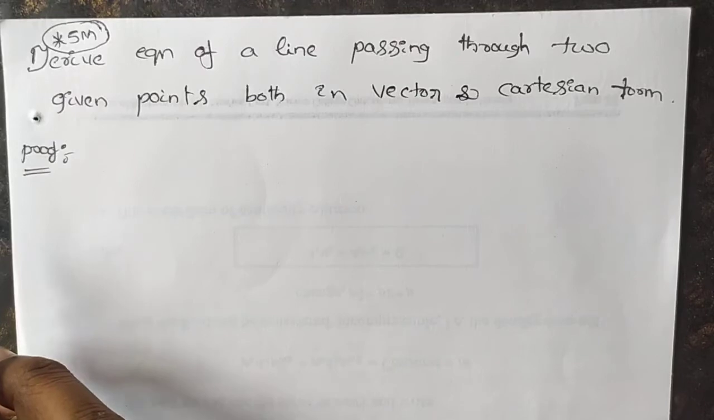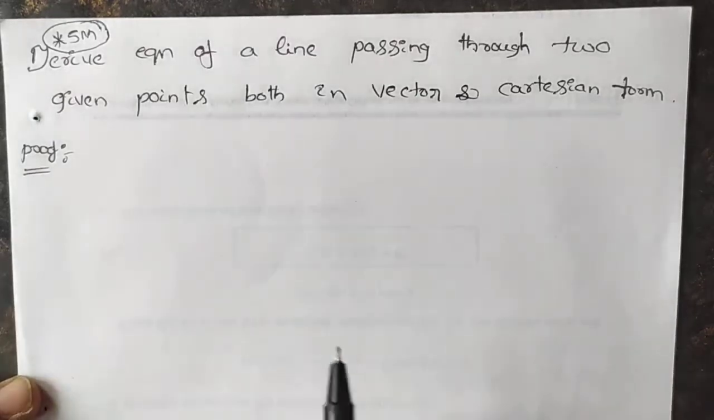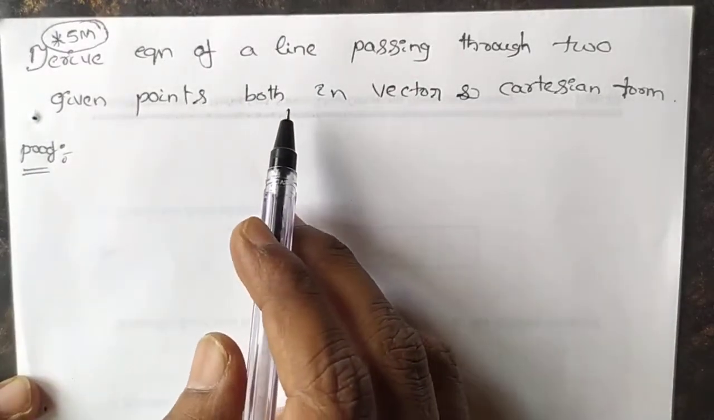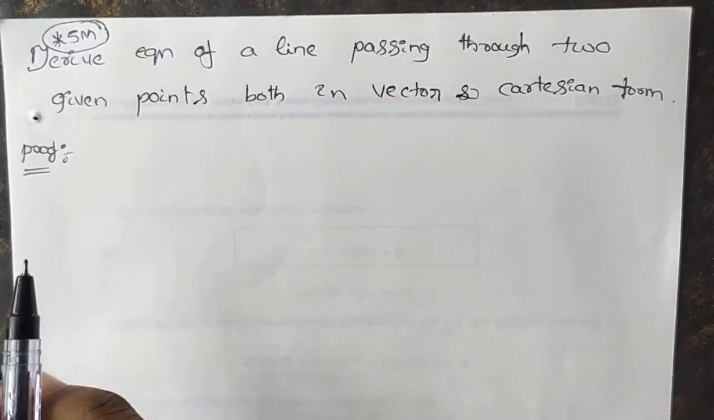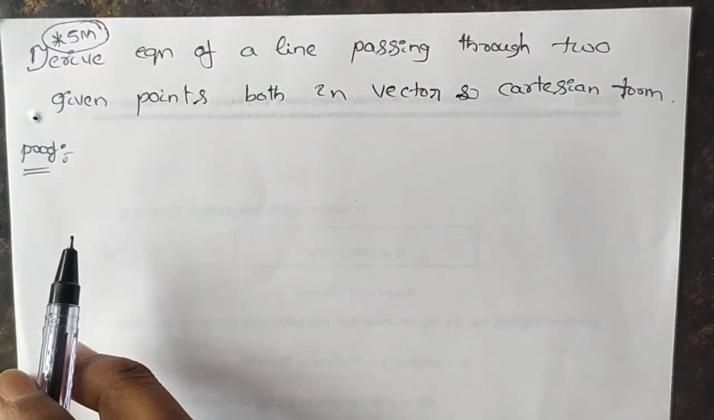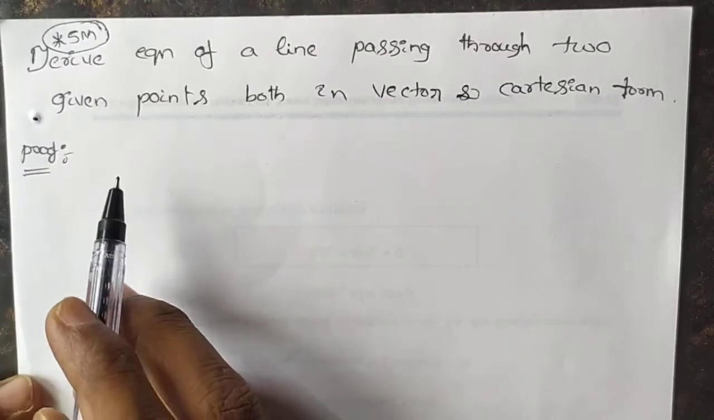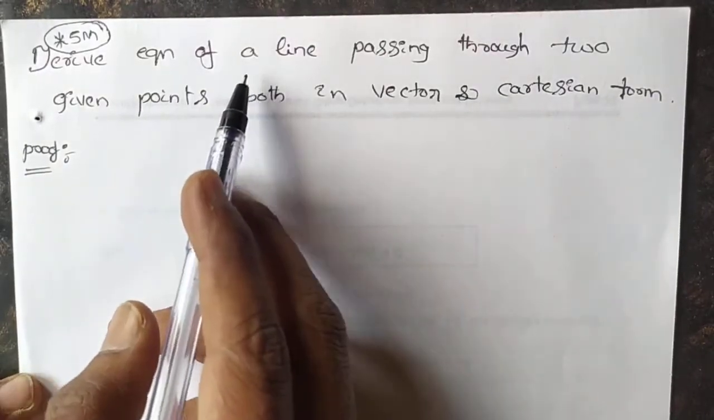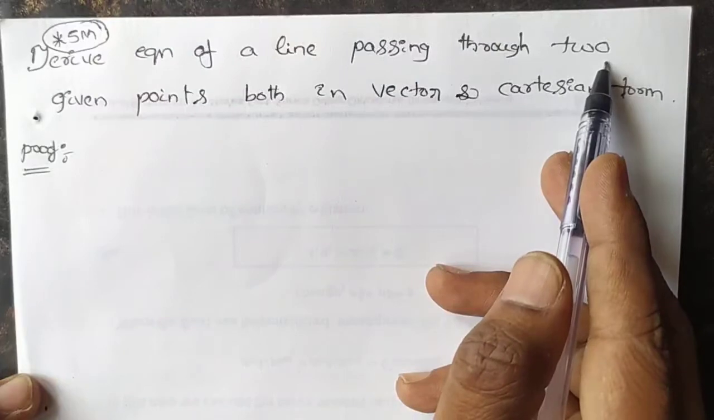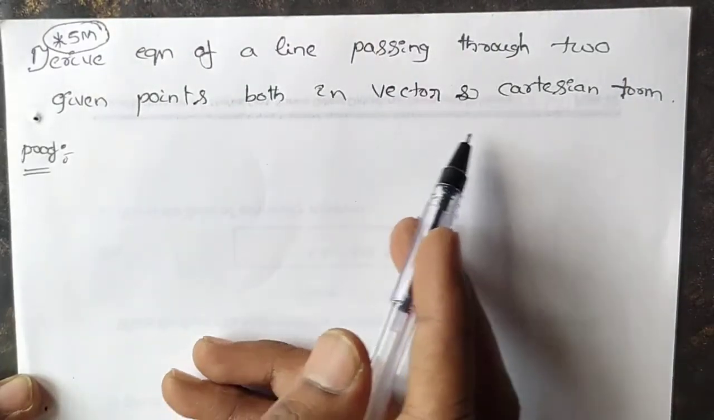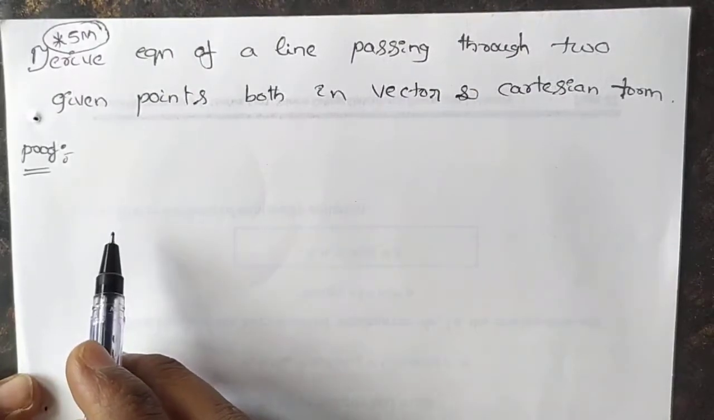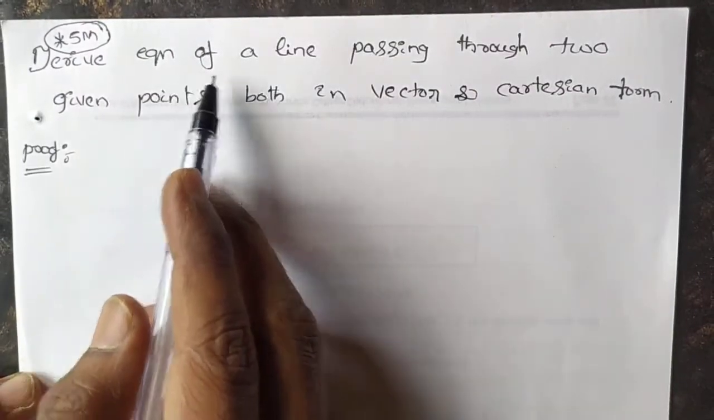There we have derived the equation of a line passing through a point and which is parallel to a vector. Okay, here we have to derive the equation of a line passing through 2 points, both in vector and Cartesian form. Okay, we have to derive the equation of a line.